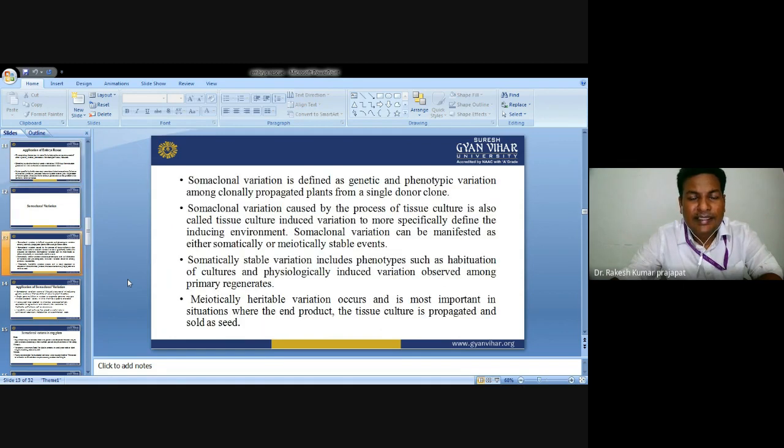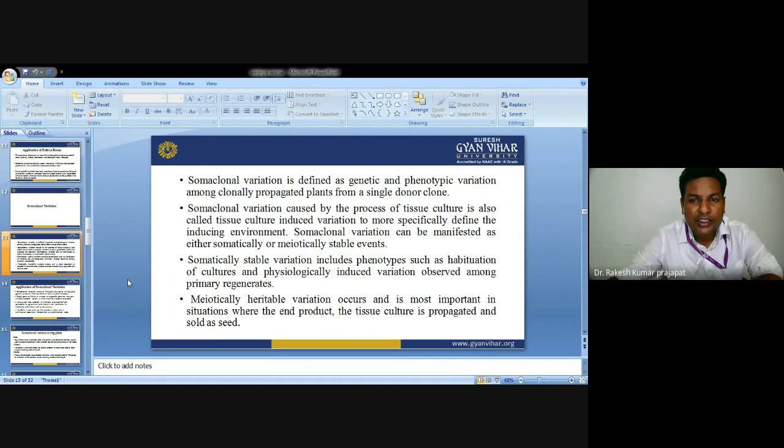Now, there are somaclonal variations. As you know, we already defined somaclonal variations. These are the genetic and phenotypic variations among clonally propagated plants from a single donor clone. So genetic and phenotypic variations are generated during the tissue culturing of the cells. Somaclonal variations are caused by the process of tissue culture. These variations are caused during the culturing of cells or tissue, which induces the variations.